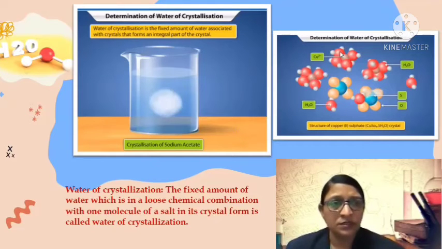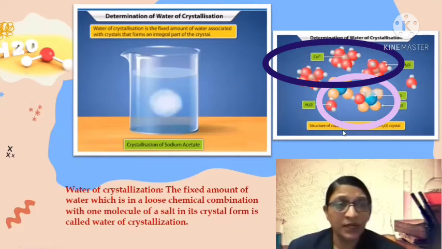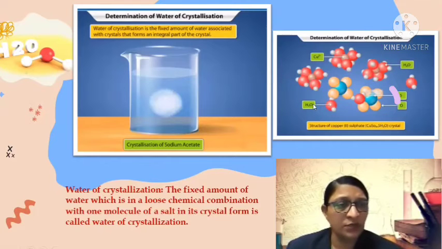Observe this figure which is showing the structure of copper 2 sulfate, that is CuSO4.5H2O. Here in the crystals of copper sulfate you can see the copper sulfate molecules and loose water molecules.